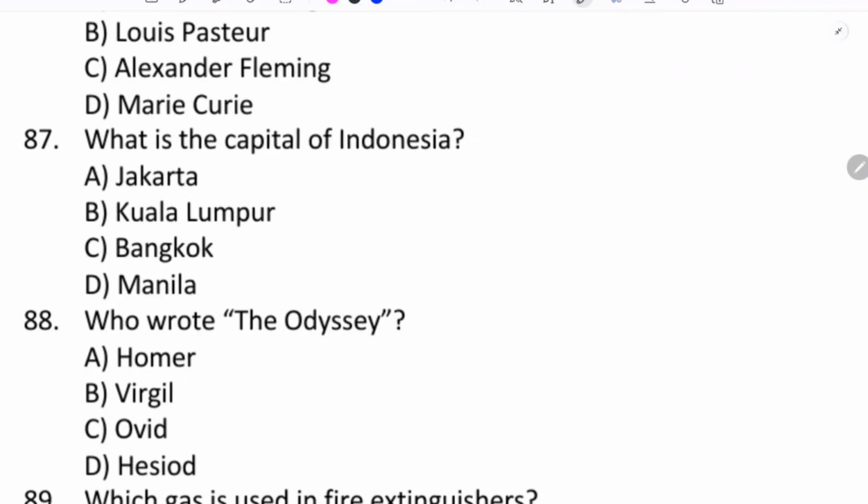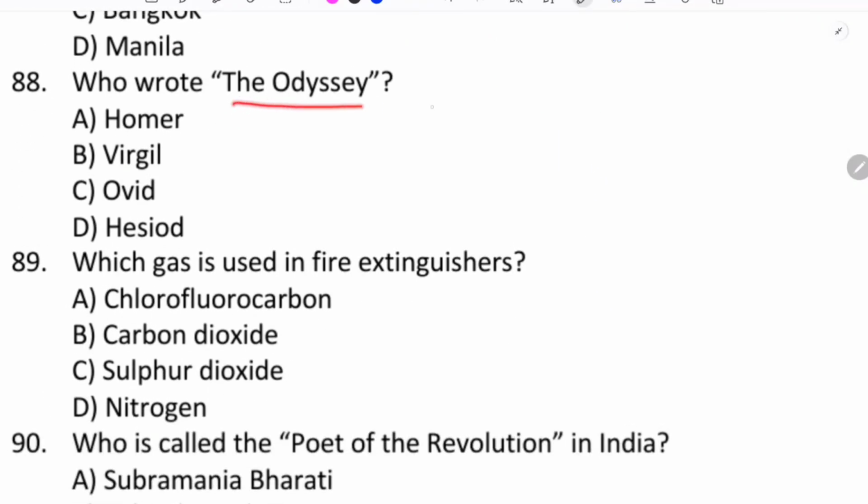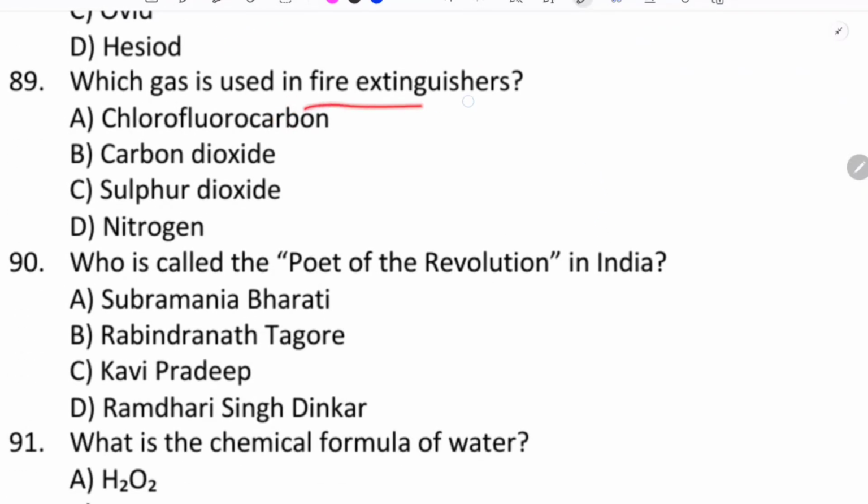What is the capital of Indonesia? Jakarta. Who wrote the Odyssey? The Odyssey was written by Homer. Which gas is used in fire extinguishers? This is a very important question. The correct answer is CO2, carbon dioxide.